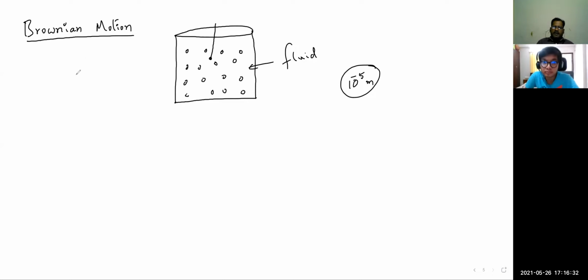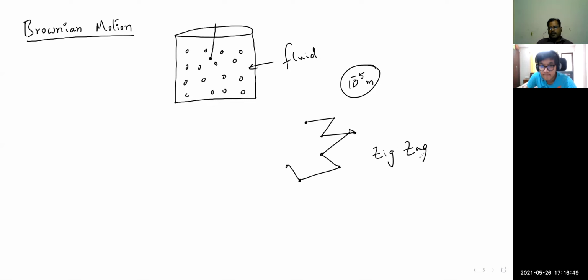Then the Brownian observation is that this particle's movement will be in some zigzag manner. Simply we can observe here. We know that each particle of gas will travel with different velocities.